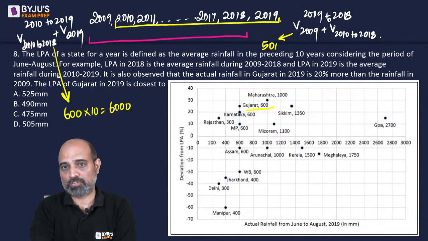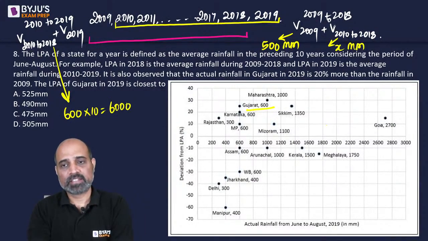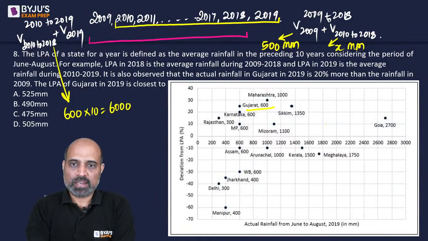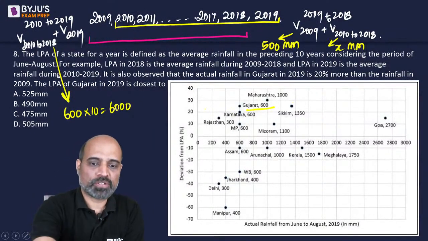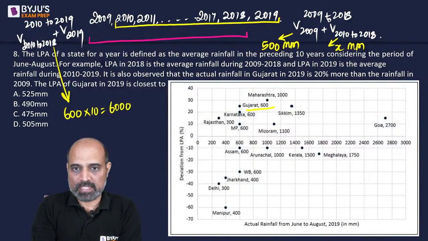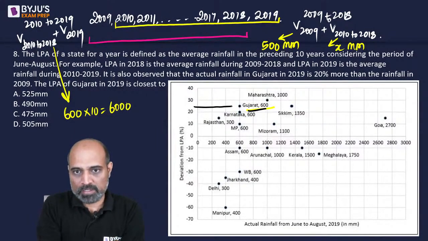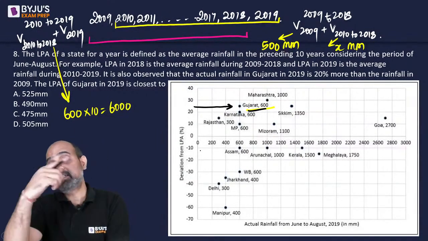So this is going to be 500 mm alone here, and this is going to be, इसको मैं मान लेता हूं x mm, right? Okay. And what do we know? Yes, 600 mm था. And what do we know from here? कि ये 25% ज्यादा है.